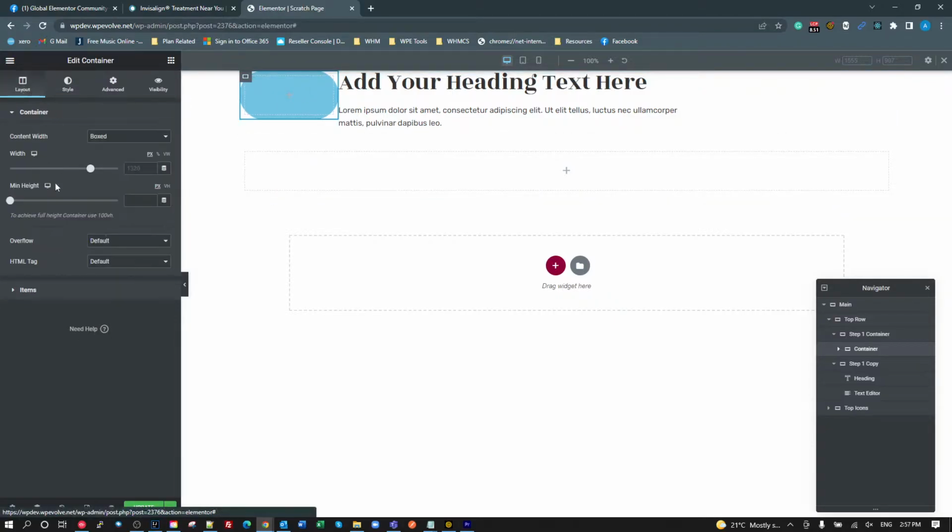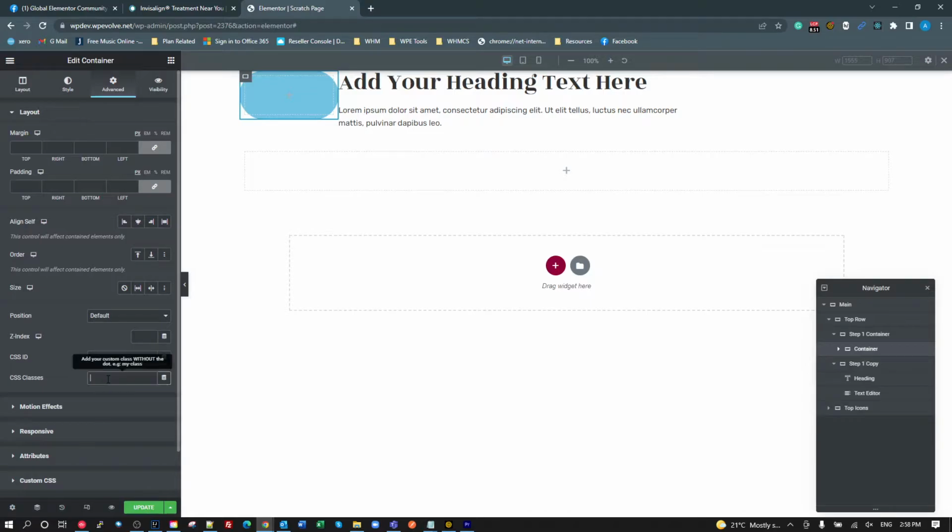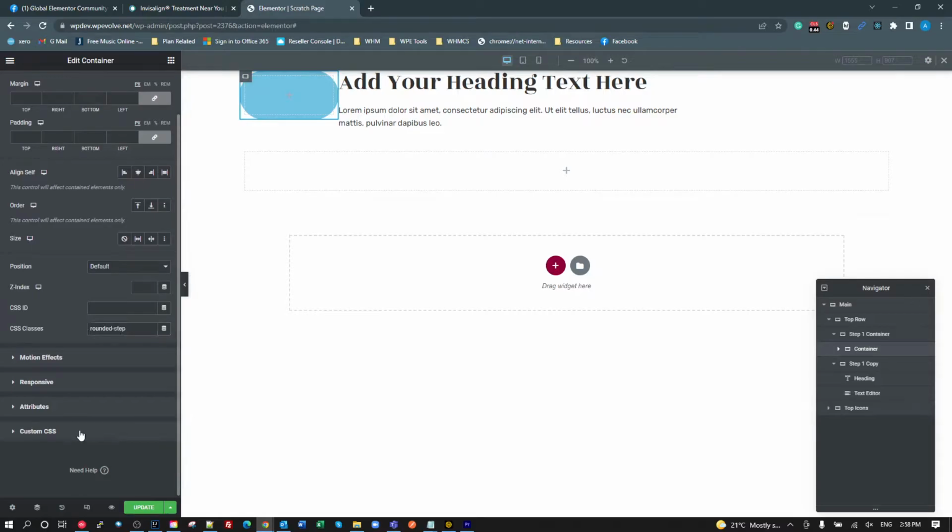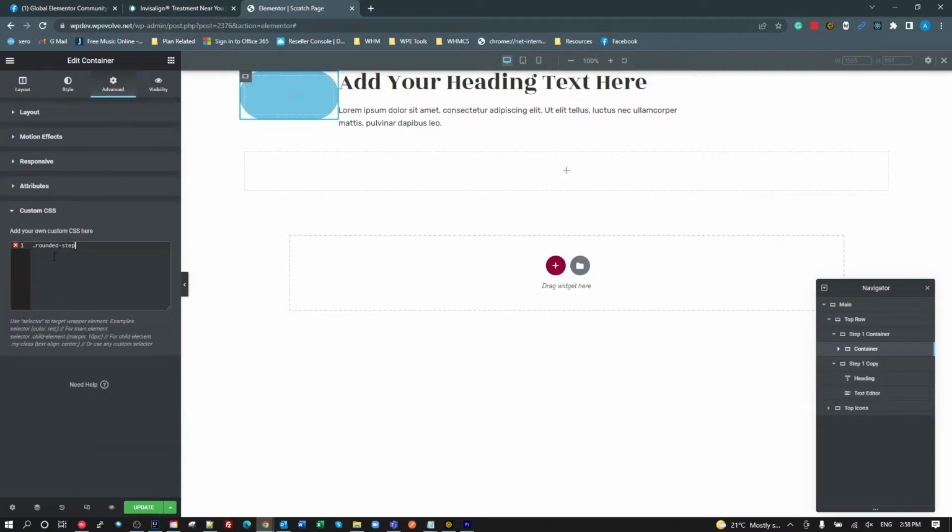Now with this, we can't set the height exactly as we want it. So this is where we do have to use a little bit of custom CSS. I'm going to make it reusable. I'll just do it on this particular one, but use a class so we can put that class in the site settings CSS and reuse it later if we want to. Under advanced, I'm going to call this a rounded step, and I'm going to put all the CSS that I don't have settings for on rounded step. So custom CSS, I'm just going to stick it in here for now.